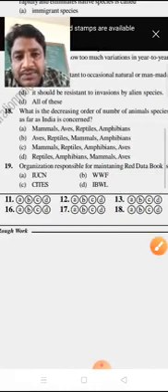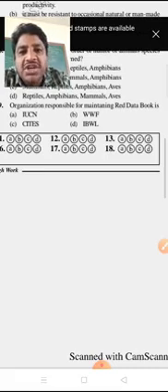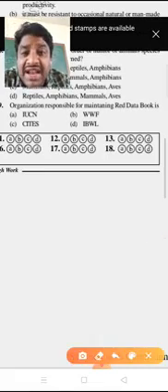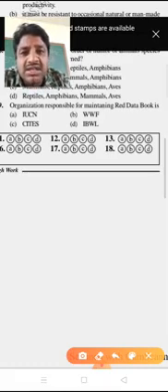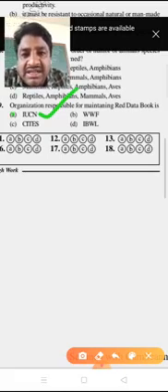Next, which organization is responsible for maintaining the Red Data Book? The Red Data Book is maintained by the International Union for Conservation of Nature and Natural Resources. That's the abbreviation IUCN. So option A is the correct answer.